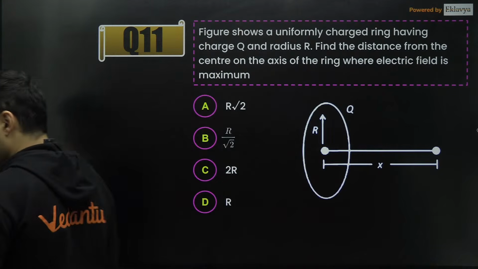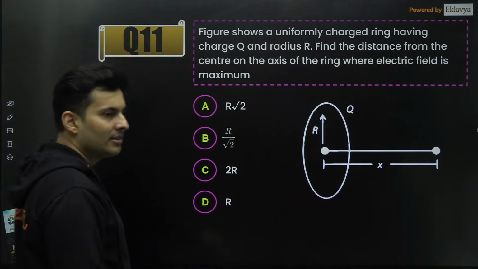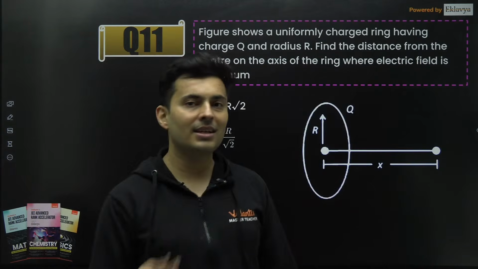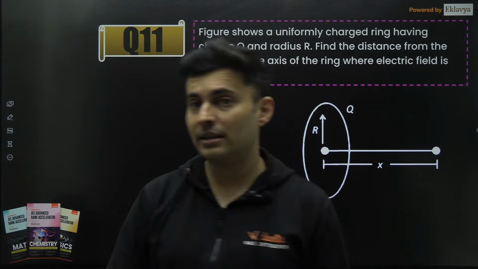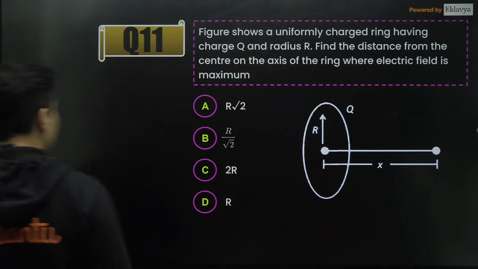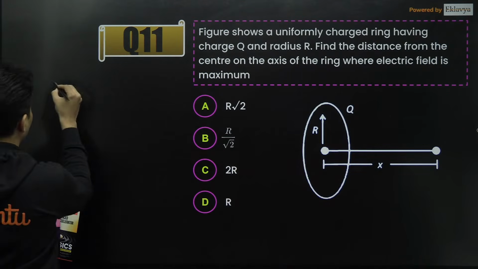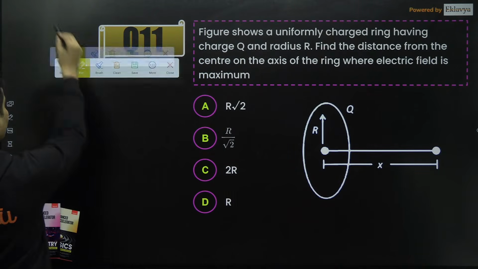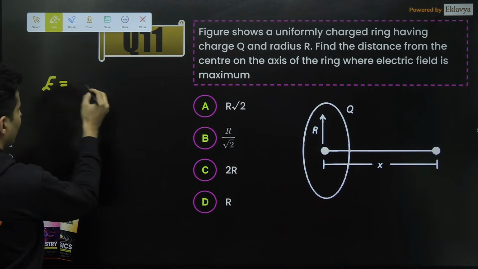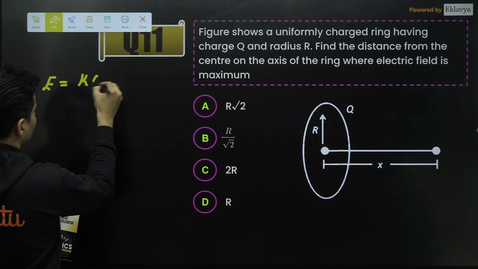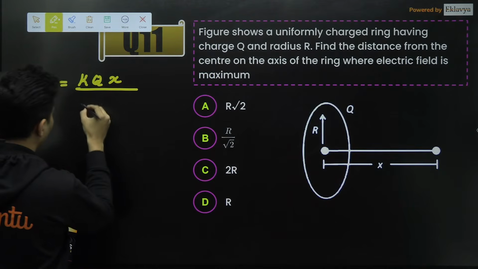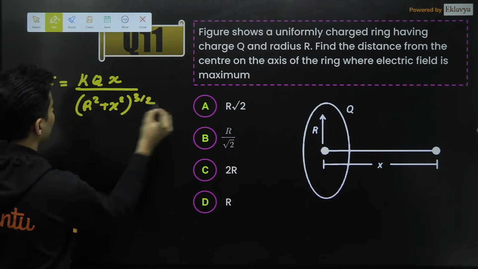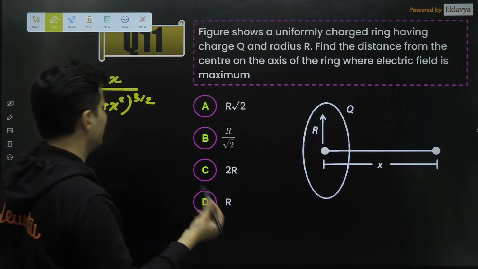Okay. So now, what about this? This is a standard result. If you remember it, you remember it, else you will waste a lot of time. It is very surprising that JEE is asking special result formulas. If you know special results, it becomes easy. The formula for the electric field on the axis of a ring is Coulomb constant K times Q times X divided by (R square plus X square) raised to 3 by 2. This is the formula. Now, the question is, where is the field maximum?